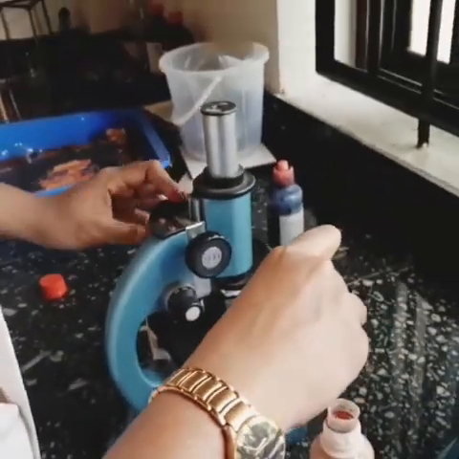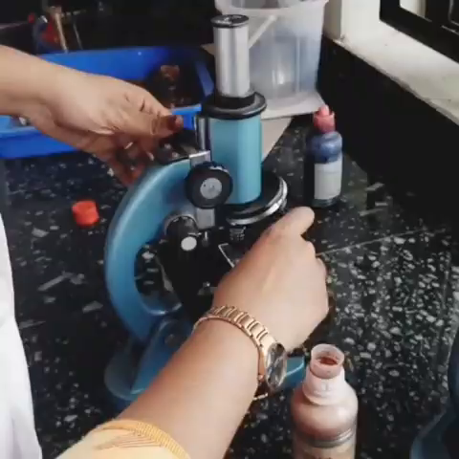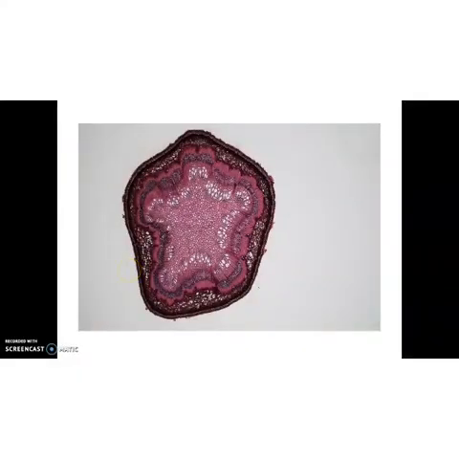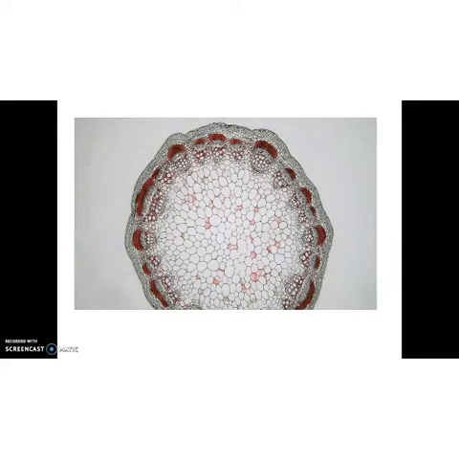Then keep it on the stage of the microscope and observe the section. Is it clear, children?